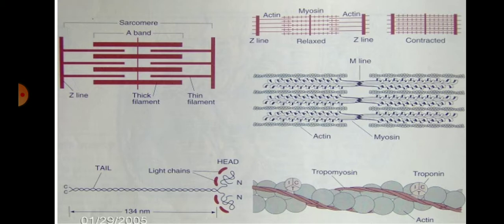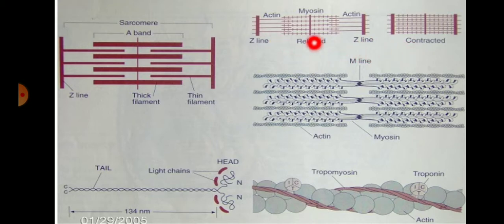In this figure you can see this is the sarcomere, which consists of the Z line, and this is the second Z line. In between is the sarcomere, which is formed of the A band. These are the thick filaments and these are the thin filaments. Thick filaments are made up of myosin, whereas thin filaments are formed by actin filaments. So in this figure you can see this is the actin filament, which is the thin filament, and this is the myosin, which is the thick filament. This is the Z line and this is the A line.